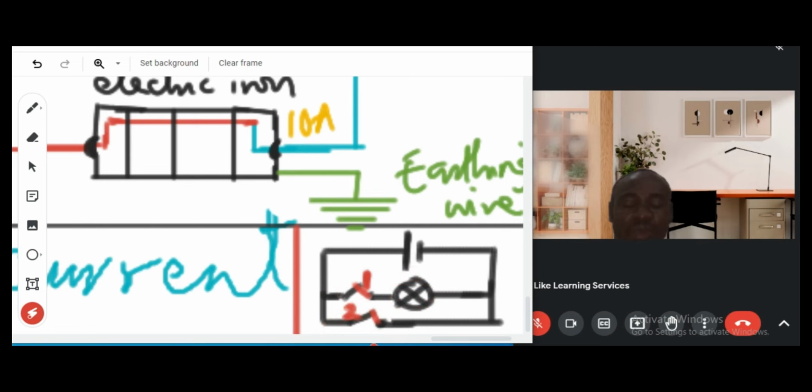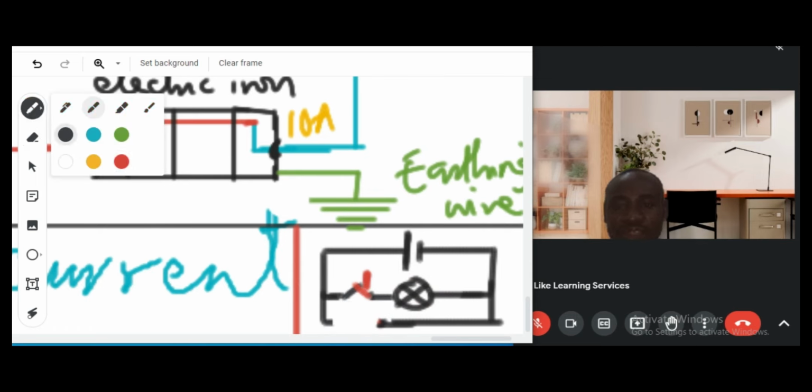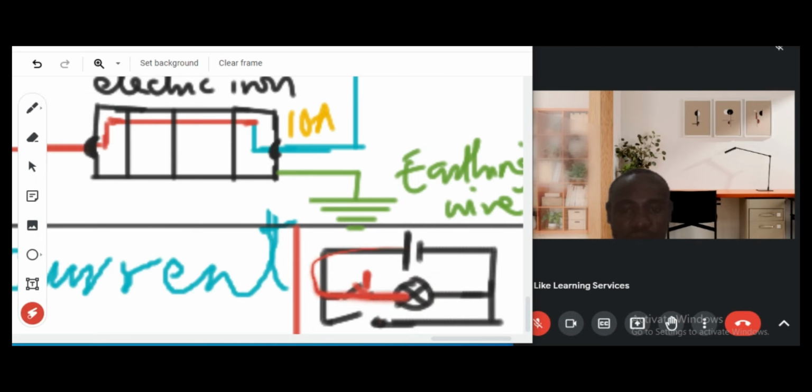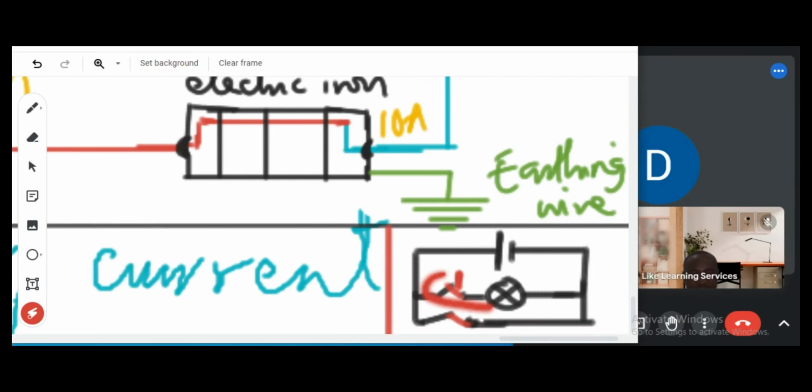The only way the lamp will come on is to open switch 2. If we open switch 2, the current of course has no other choice than to only follow this route 1, the path where you have the lamp. And once switch 2 is also closed, like you close switch 2 together with switch 1, current will bypass the route where you have the lamp. We say the lamp has been short-circuited. That's how short-circuiting works.